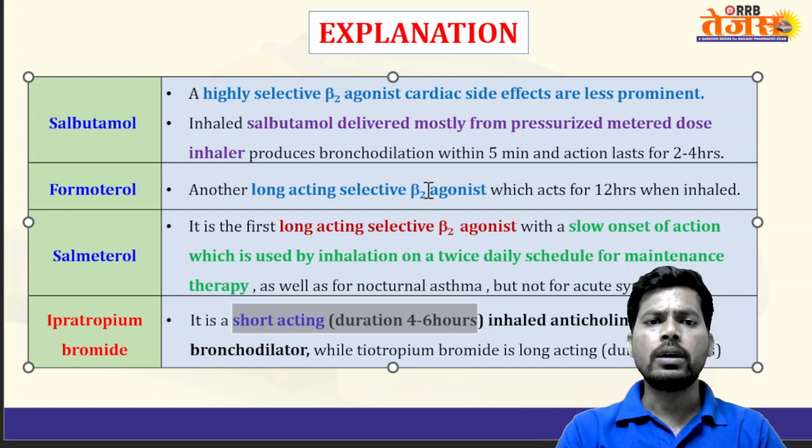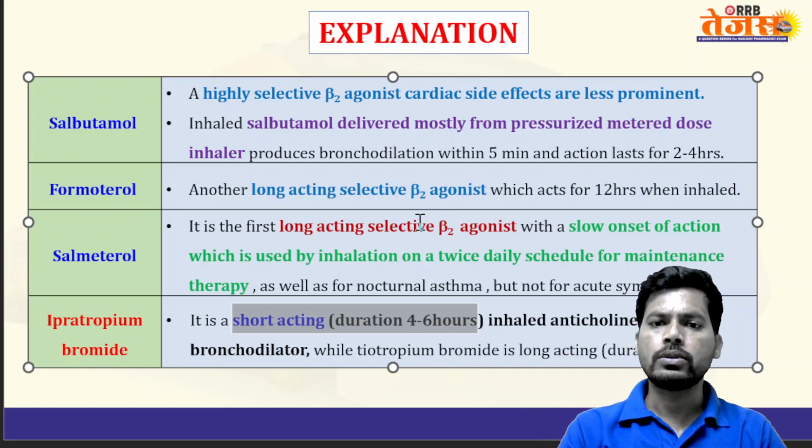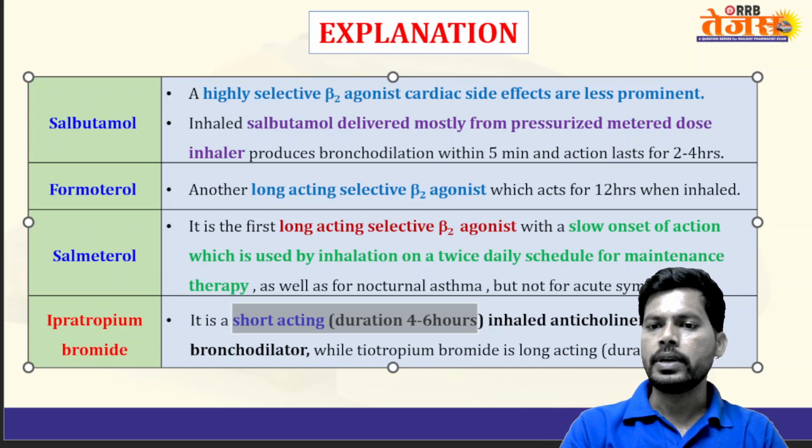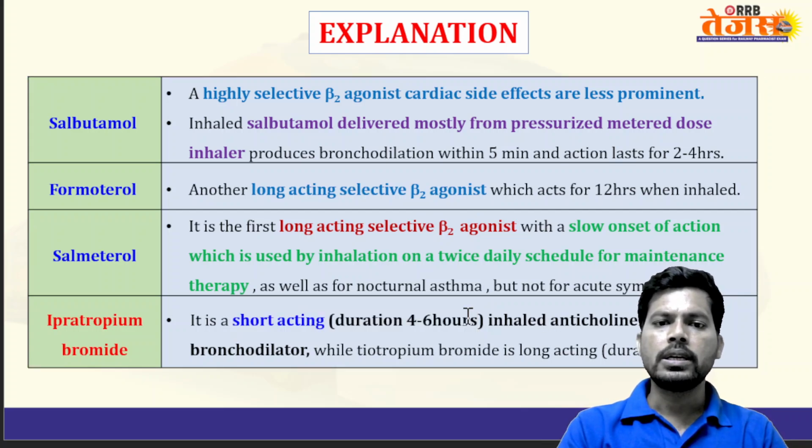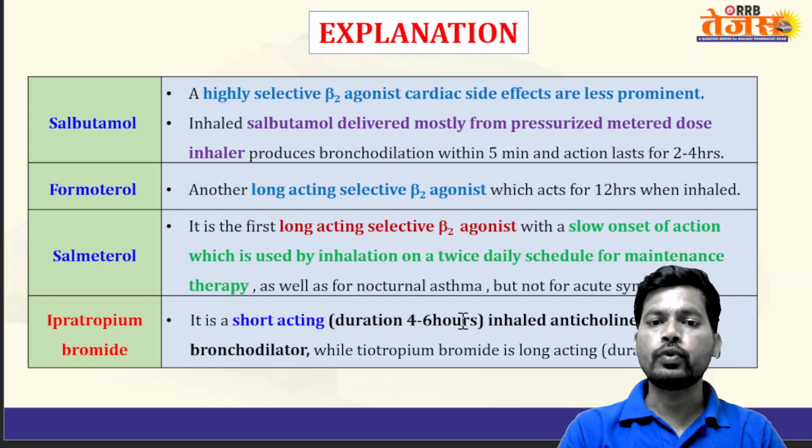And when coming to salbutamol, it is also short acting, with duration of 4 to 6 hours.